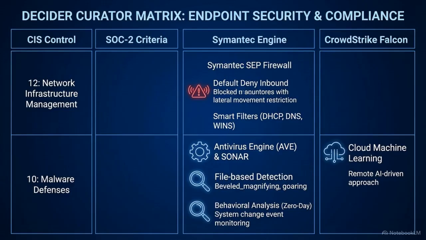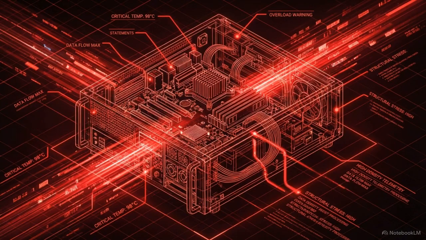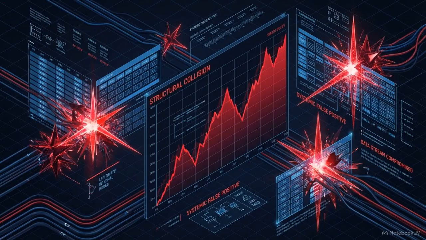Next, the antivirus engine and sonar map to CIS Control 10, utilizing a behavioral heuristic scanner to stop zero-day threats. Sonar operates by identifying and blocking suspicious application behavior in real time, monitoring system changes to stop attacks. In contrast, CrowdStrike satisfies CIS Control 10 differently, relying heavily on cloud-based machine learning models rather than localized, heavy heuristic scanning engines. The trade-off for Symantec's AVE and sonar engines is performance overhead.